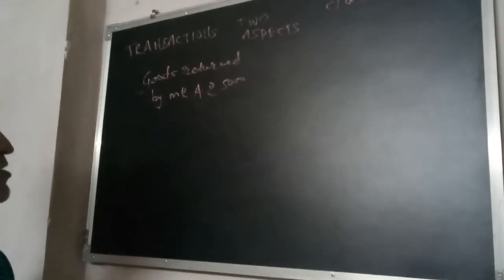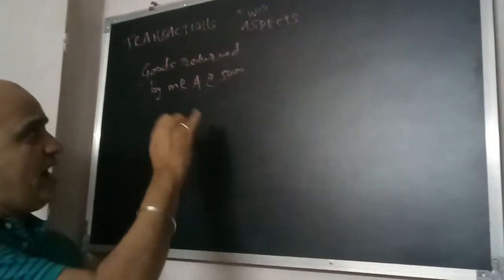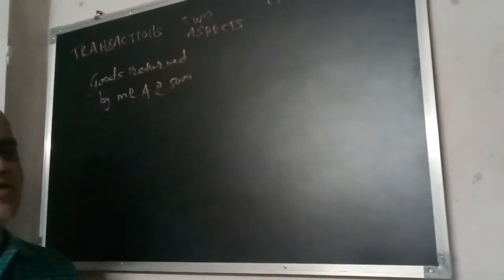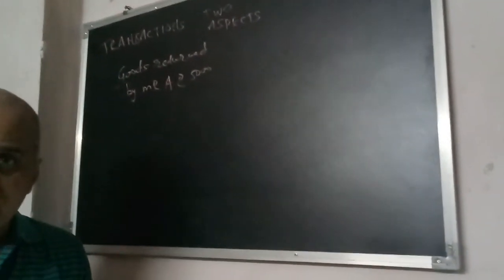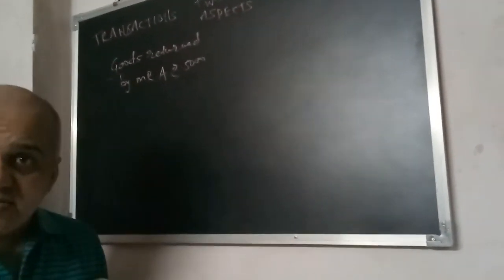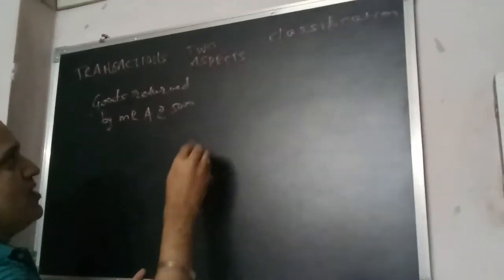Okay. So now there are two aspects: goods account and Mr. A account. But I should not write the goods account because in general in accounts you are not writing the goods account. So what is goods? Goods mean nothing but stock. Stock is an asset. Okay. So I will write here.